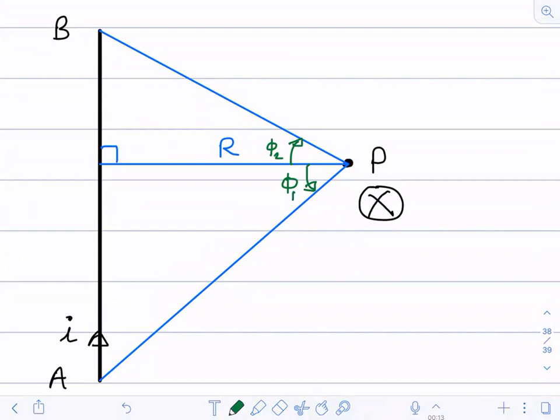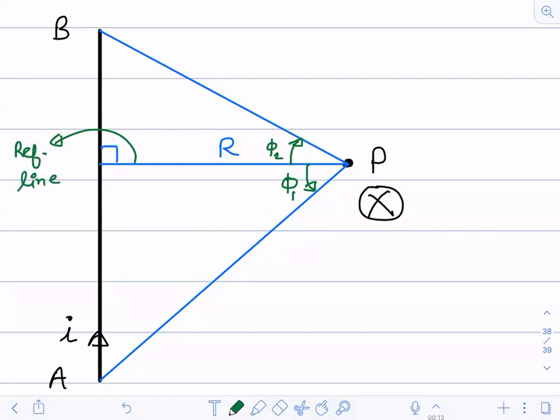So end A subtends angle phi 1 at point P, and end B of the wire subtends phi 2 angle at point P. Now just see from where we have taken the angles. We are calculating the angles from this line R. This is our center line, our reference line.